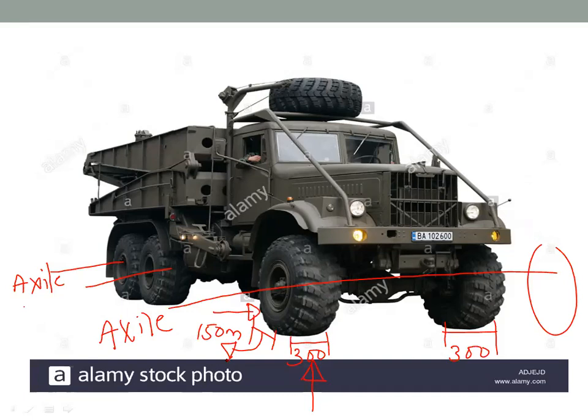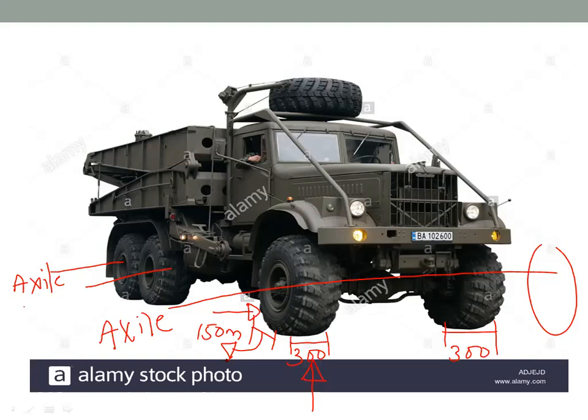The contact portion length of the tire which is in contact with the road surface. That is what you have to understand clearly. For that purpose all this circus I am doing. Clear? Right, I hope you have understood.